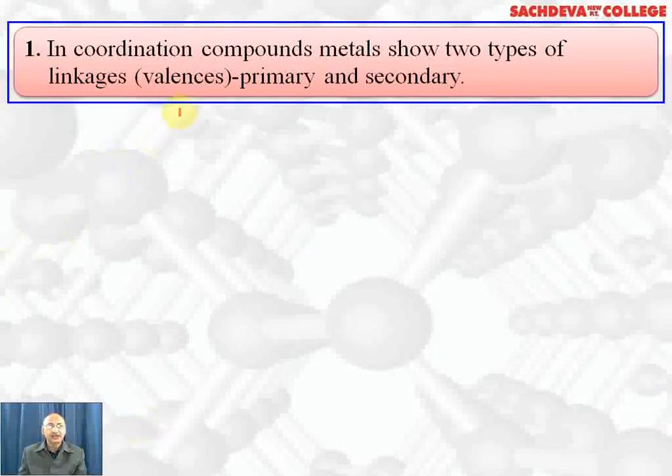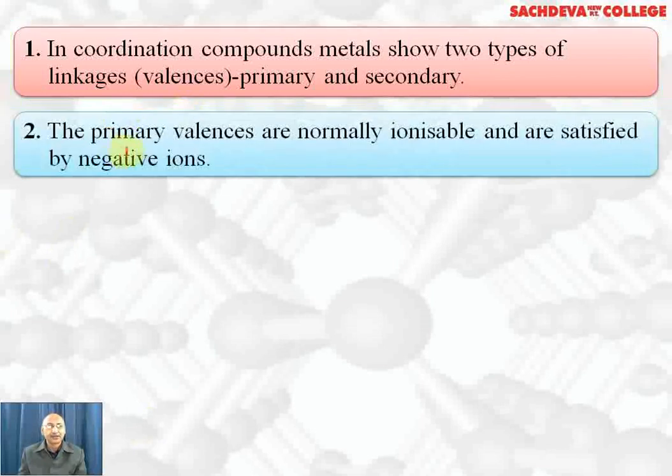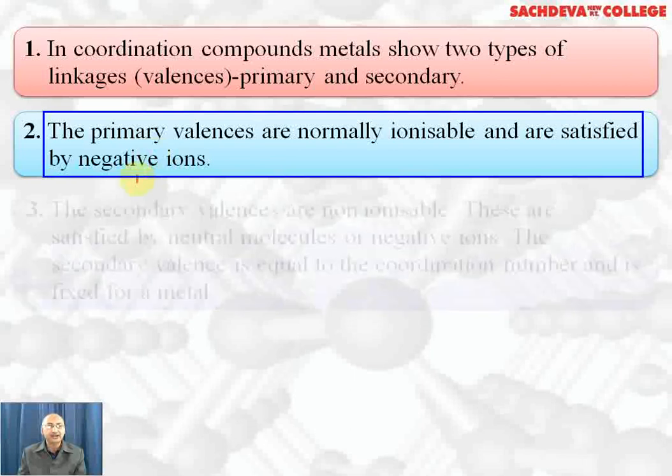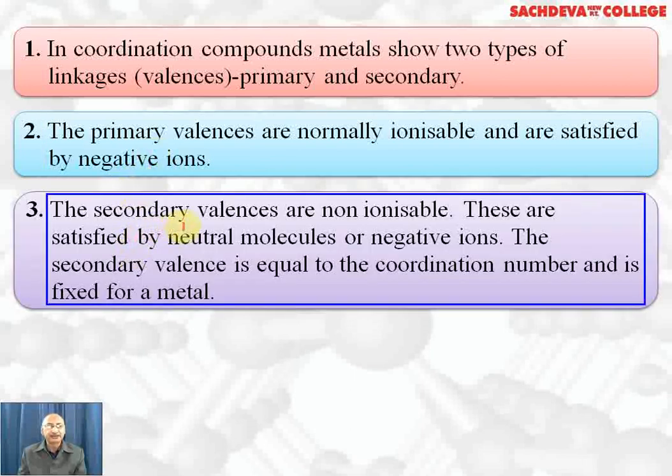First point, in coordination compounds, metals show two types of valencies, primary as well as secondary valency. Primary valency, which is oxidation state, is normally ionizable and satisfied only by negatively charged ions. Secondary valency, which is same as coordination number, is non-ionizable, that is, it cannot form ions. These are satisfied by neutral molecules or negatively charged ions. It can be positively charged ions also, but they must have lone pair of electrons.